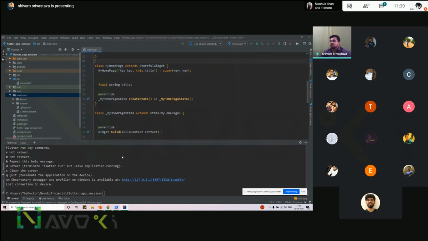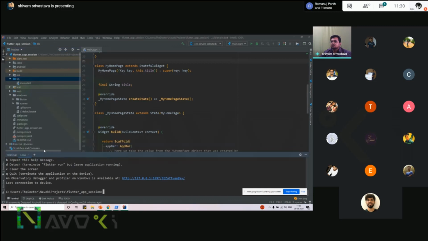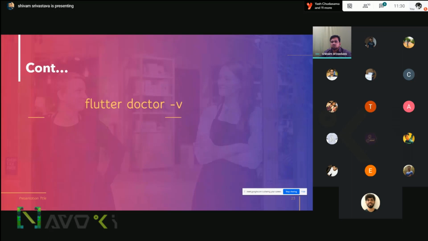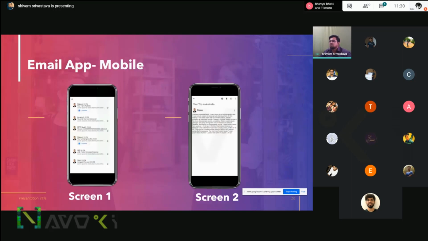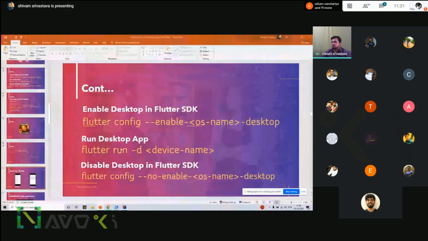Okay, so we have made some applications like a demo application, but we want to see how an actual application looks. So what I'm going to do is add some code here. We are going to make an email app for the mobile platform. You're already familiar with the simple email app. There is an email listing, and when you click on it, there will be a detail page. There will be screen 1, screen 2. So this is a default feature.